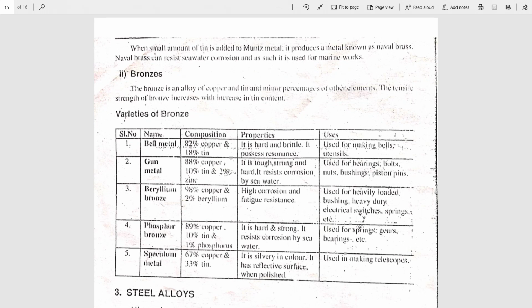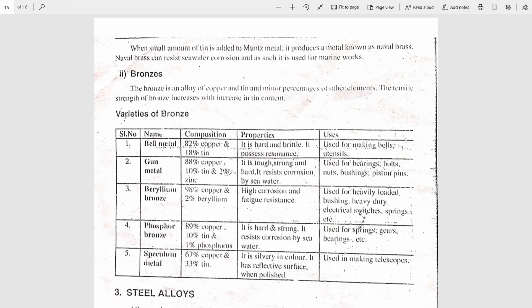Third type is beryllium bronze. Contains 98% of copper and 2% of beryllium. It resists corrosion, hence is used for heavily loaded bushings and heavy duty electric switches, springs, etc. Next type is phosphorus bronze. Contains 89% of copper, 10% of tin, 1% of phosphorus. It is also strong, hard and resists corrosion. It is used for preparing gears, bearings, springs, etc.